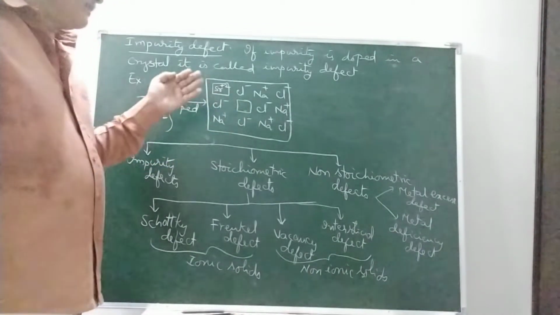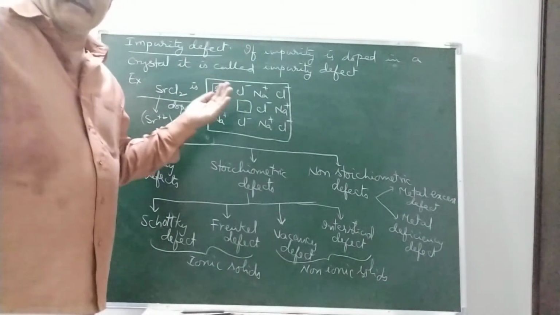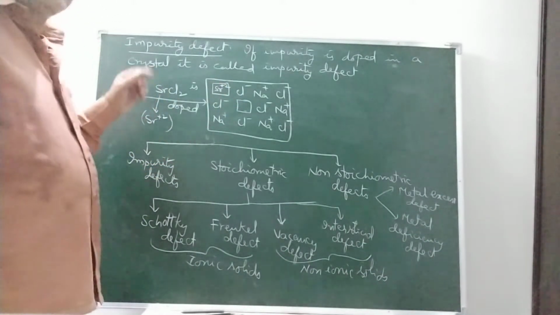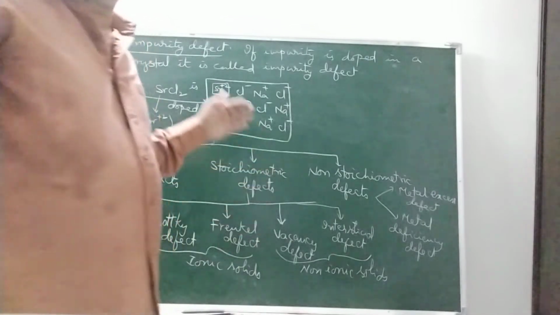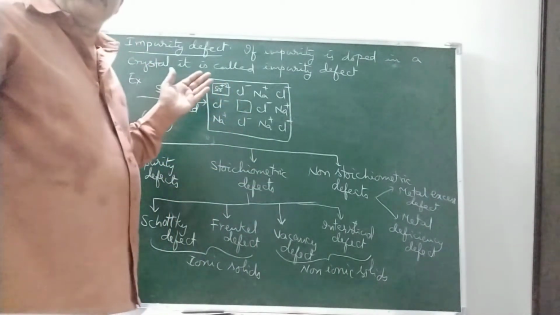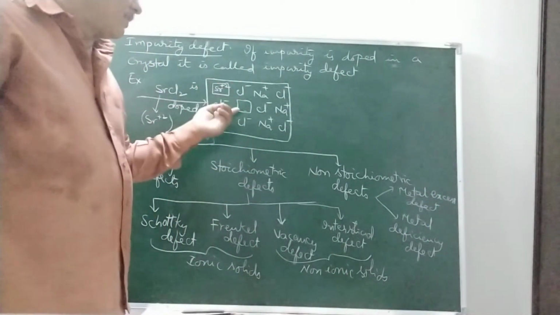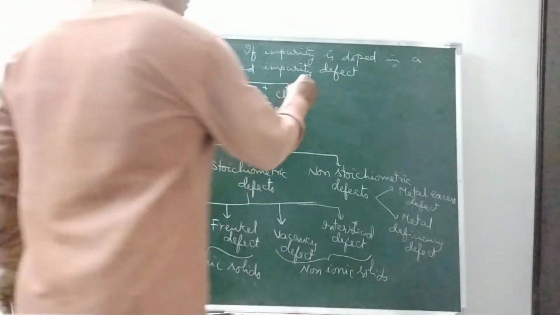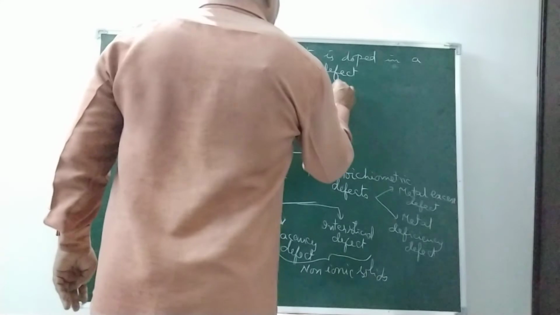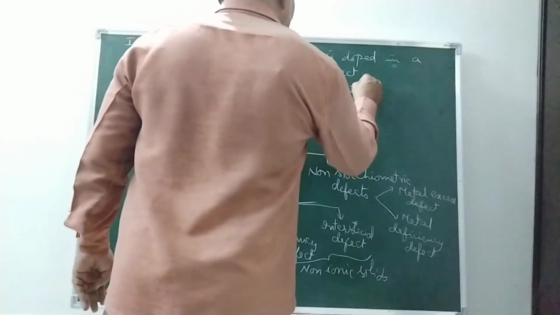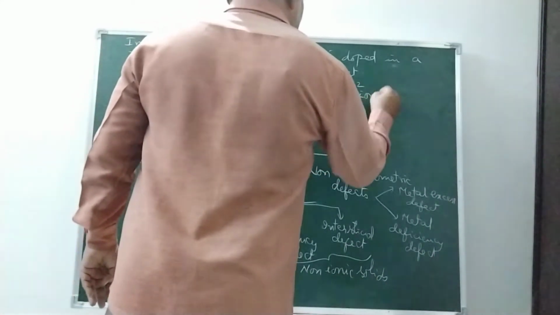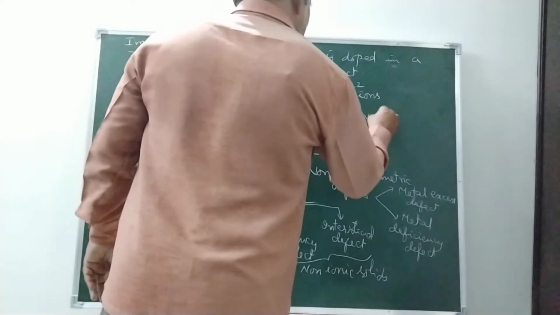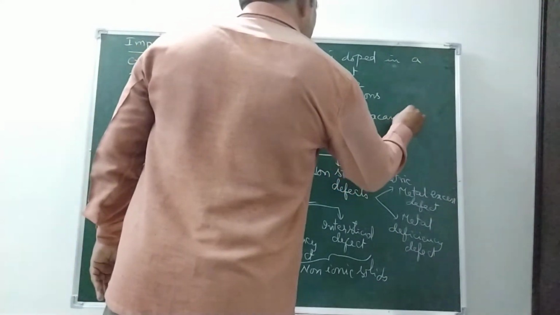That means if monovalent cations are present in a crystal and that crystal is doped by bivalent cations, then the number of impurity ions, in this case the number of Sr2+ ions, is equal to the number of cationic vacancies.